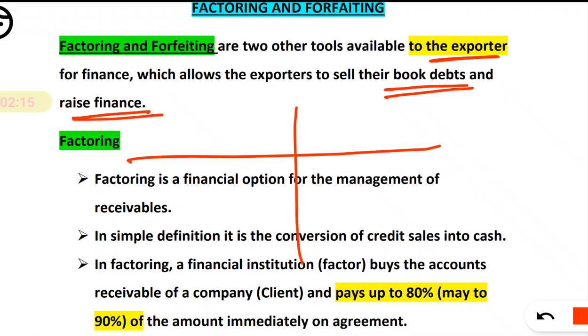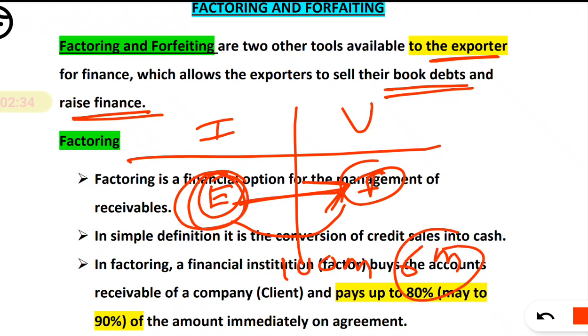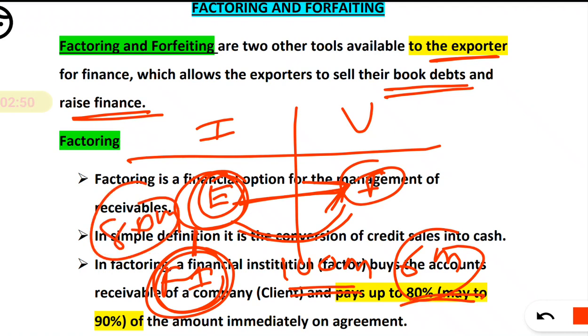So I repeat, the basic difference. India and USA. In India there is an exporter, in USA there is an importer. We have sent some goods to the USA, and the exporter will receive say 100 million after 6 months. But he cannot wait for 6 months. So he will reach the financial institution and tell the whole story. He will produce the documents, and then the financial institution will say, okay, you are going to receive 100 million after 6 months, we will give 80 million immediately. So that is the concept of forfeiting or factoring.